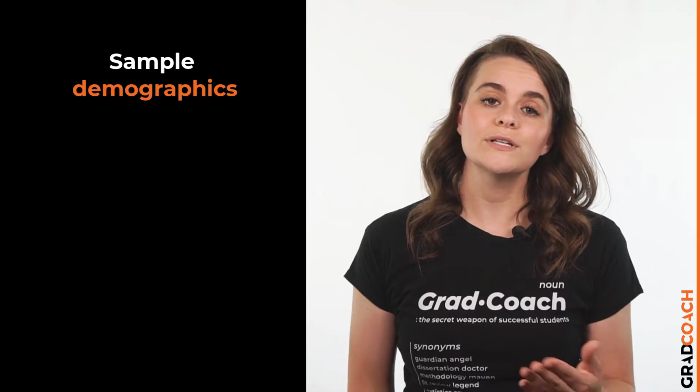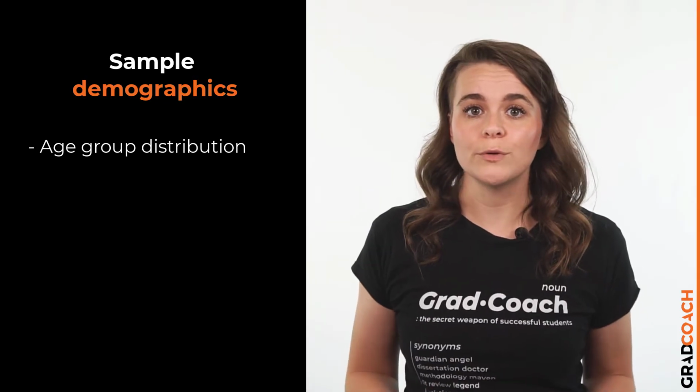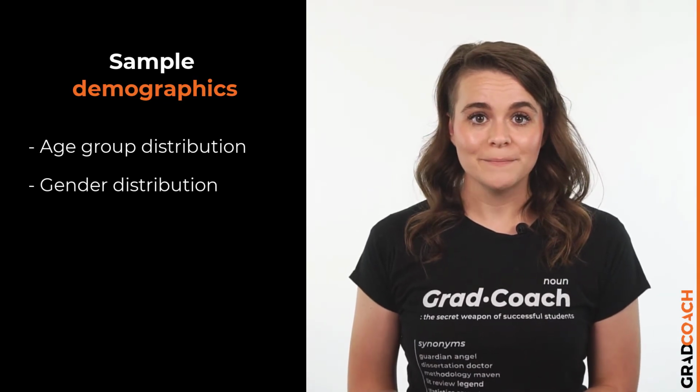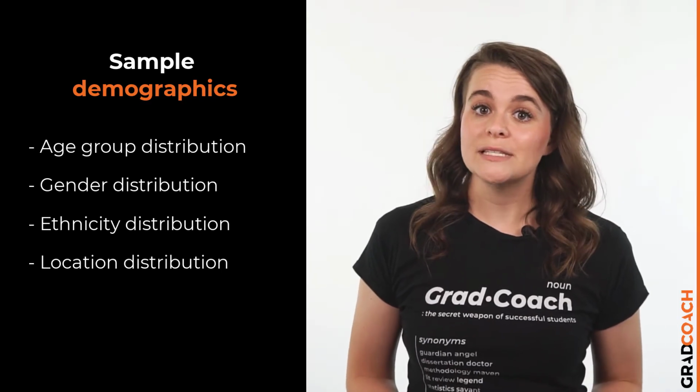The first set of data that you'll typically present in your results chapter is an overview of the sample demographics. In other words, you'll give the reader an overview regarding the demographics of your survey respondents. For example, what age groups exist and how are they distributed? How is gender distributed? How is ethnicity distributed? What areas do the participants live in? Why is this important, you ask?